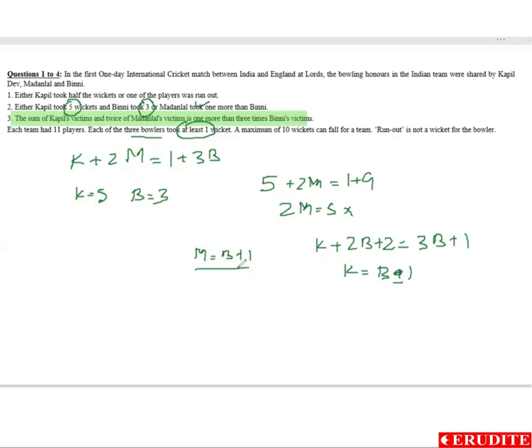So M is B plus 1, K is B minus 1, and B is B. So B plus 1 plus B minus 1 plus B is equal to how many wickets? 10 wickets. So 3B equal to 10. B fractional, not possible.